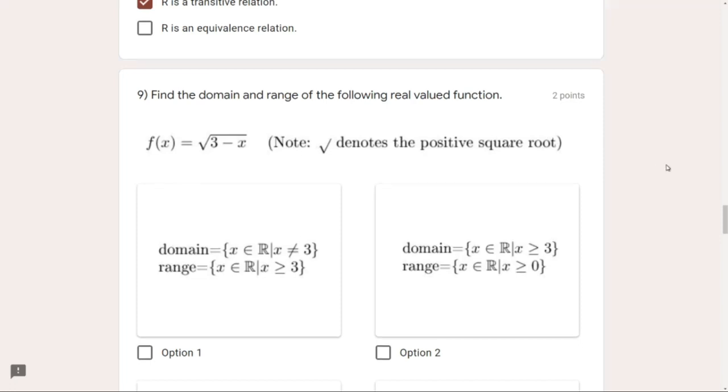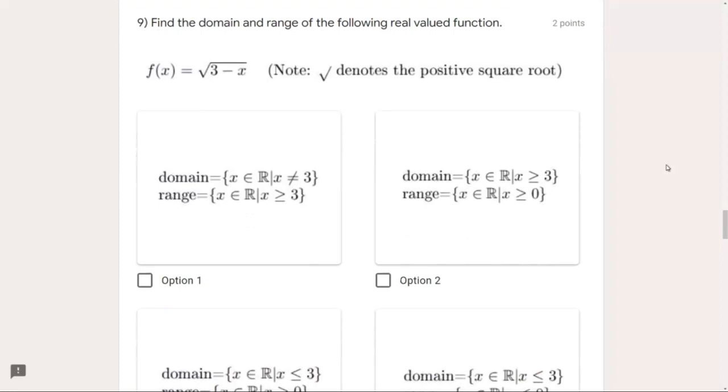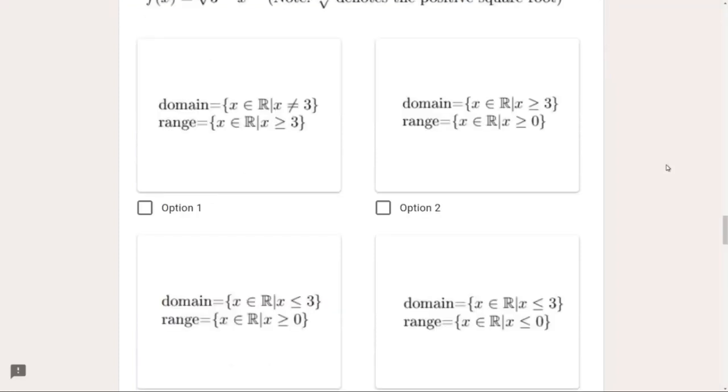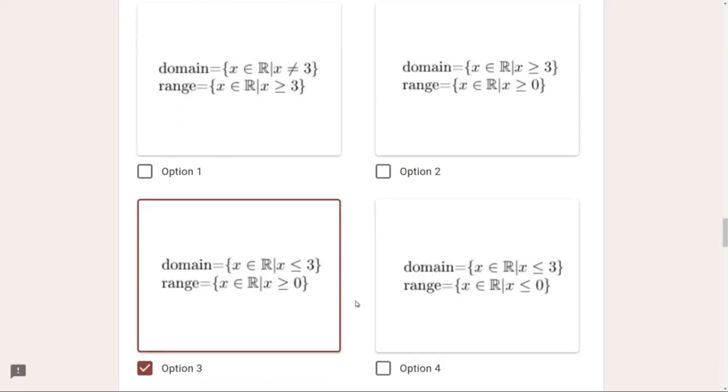I see. This, the third option. Here we have the domain x is less than or equal to 3, and the range y is greater than or equal to 0, which is our required condition. That's it. Option 3 is correct for question number 9.